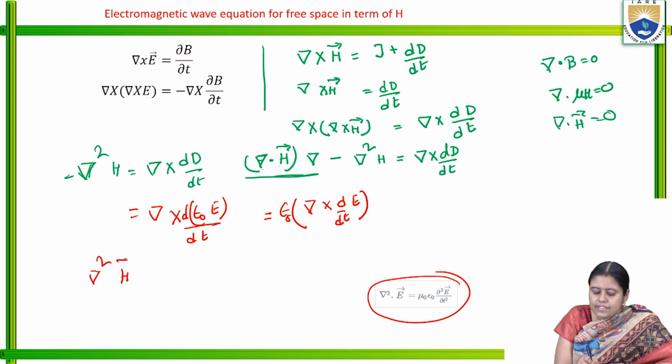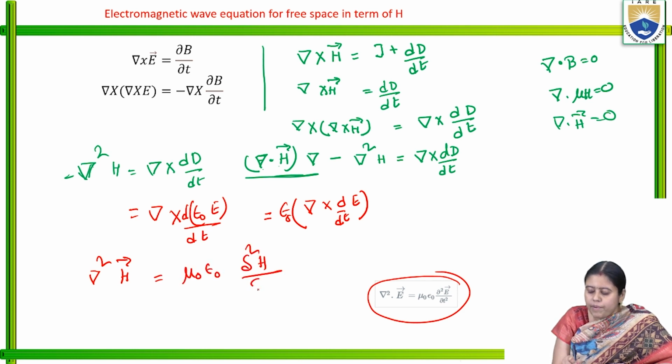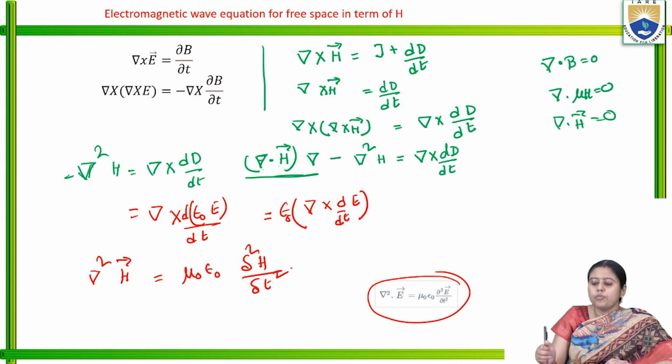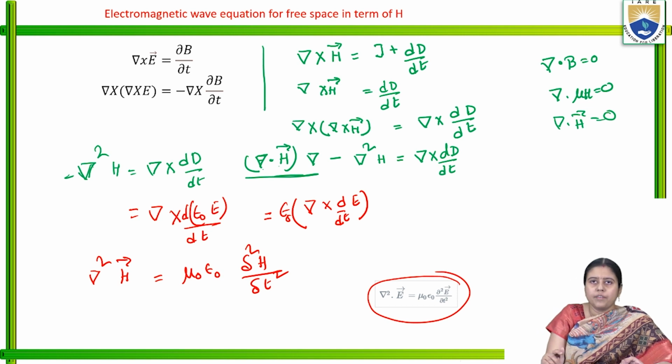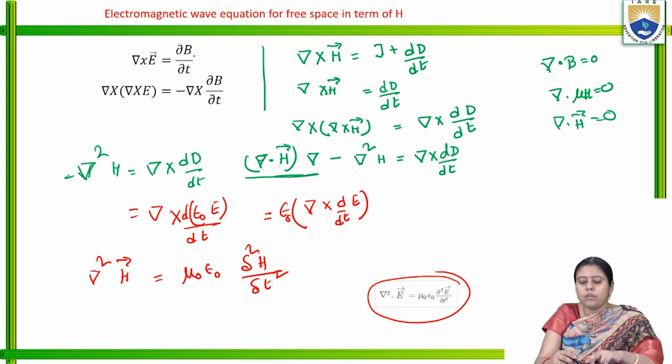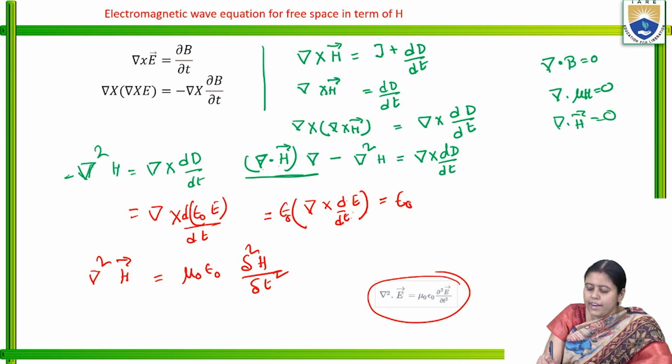Grad square H is equal to mu naught epsilon naught del square H by del t square. If we put the values line by line, we will get a similar type of equation. In the place of grad cross E, we put minus del B by del t, so we get epsilon naught del square B by del t square. And what is B?